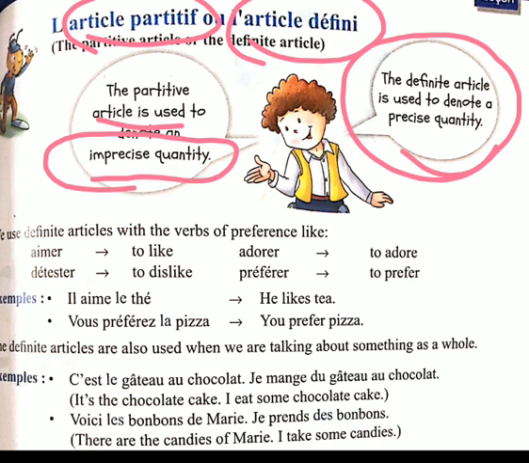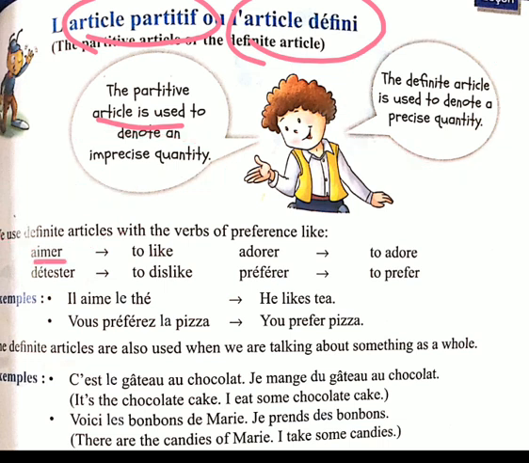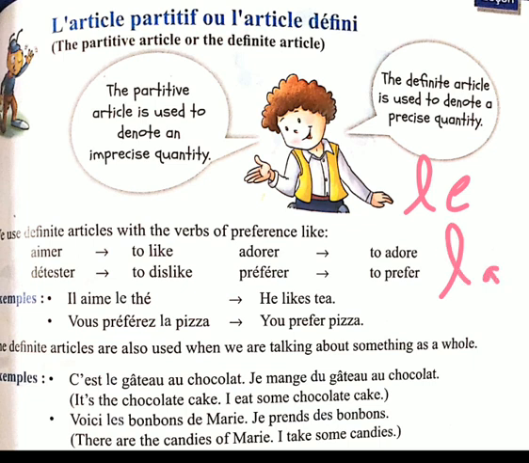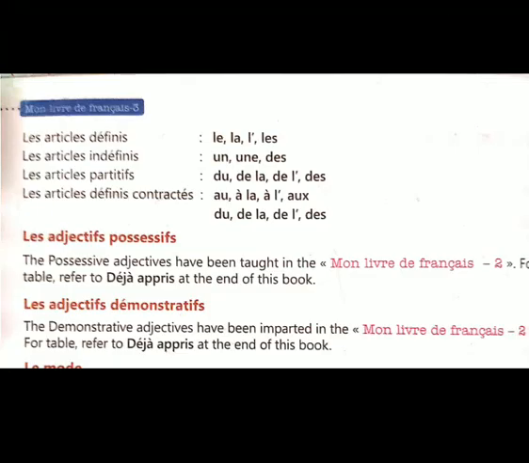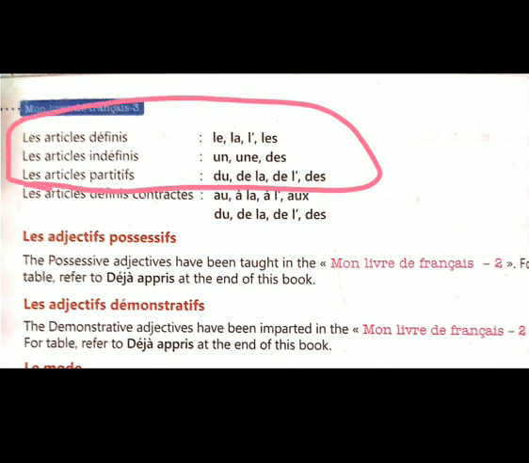One other thing, we use the definite article with four words also. Aime means to like, déteste means to dislike, adore means to adore, préfère means prefer. So with these four words we use le, la, l' and les, and with other words we use the partitive article. So the first three articles we have recalled. We will do the exercise on the basis of these three articles. Let's move to the exercise.